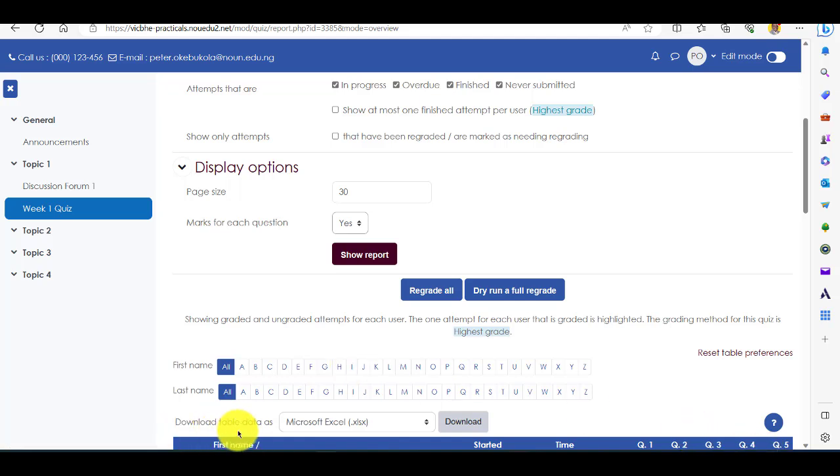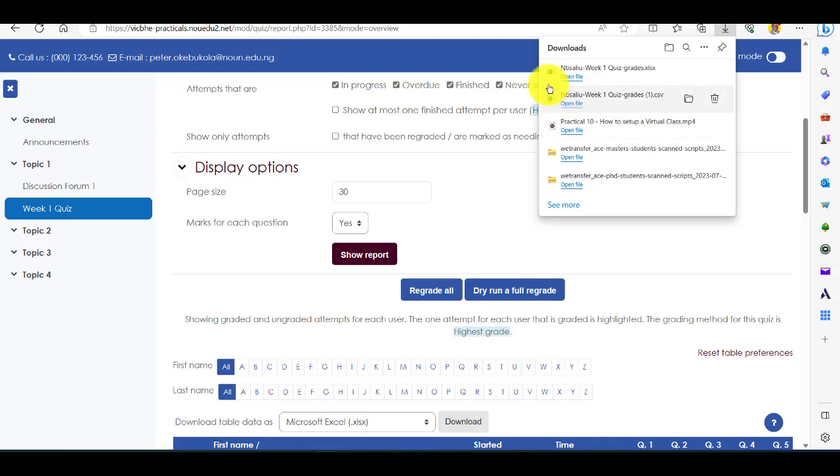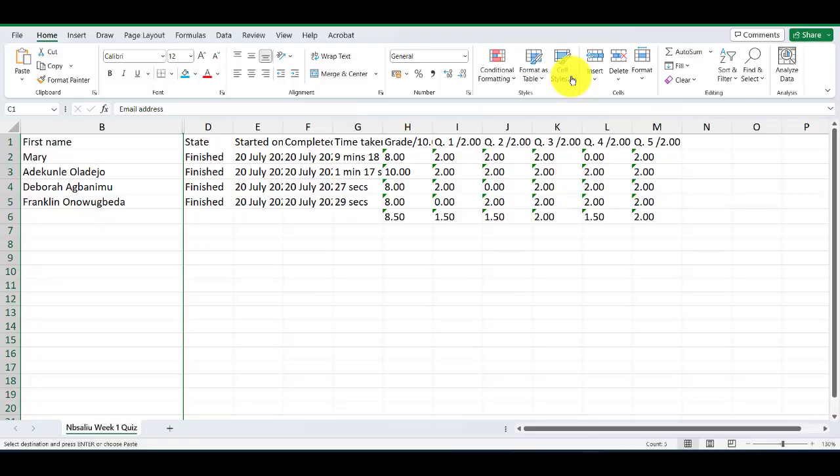See again, download table data. Well, we're going to download the results. So you download as Microsoft Excel and you hit download. Download will bring the Excel. Okay, it's downloading it here. Now, I don't want to open this. Well, as soon as I open it, I want to hide the email addresses. And then you'll see the rest of the table.